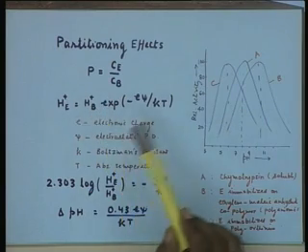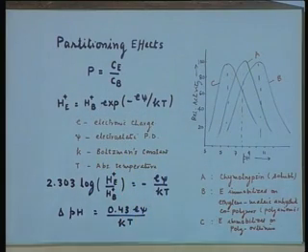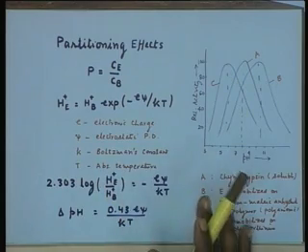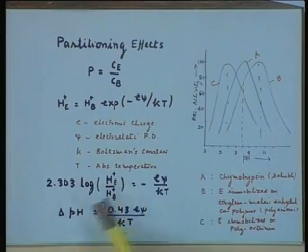He is equal to Hb exponential minus E psi over kT, where E is the electronic charge, psi is the electrostatic potential difference between the two phases, k is the Boltzmann constant and T is the absolute temperature. Simplifying this, you can get delta pH as equal to 0.43 E psi upon kT. What is psi? It is the electrostatic potential difference between the two phases. What does that mean? That means the potential difference or the potential as a result of the charge